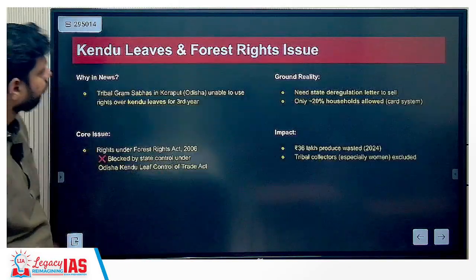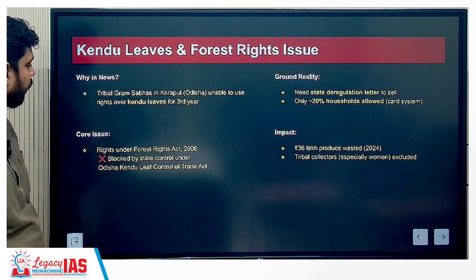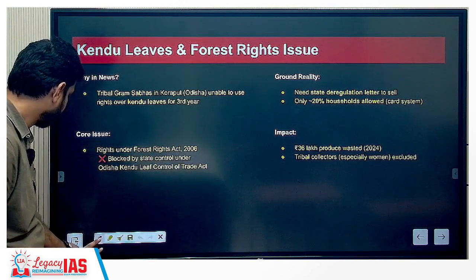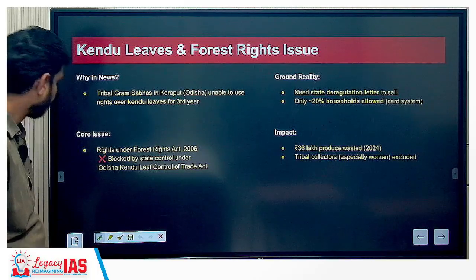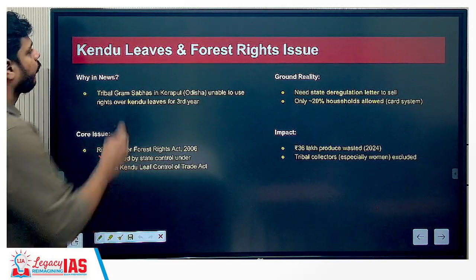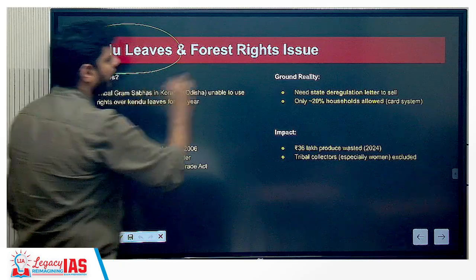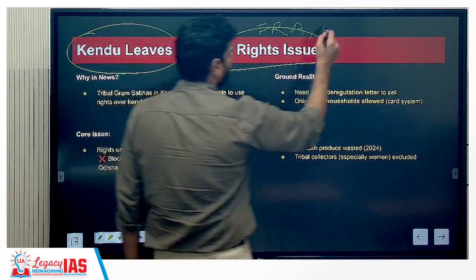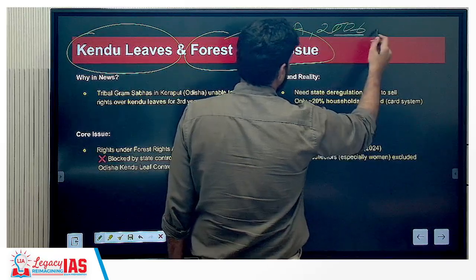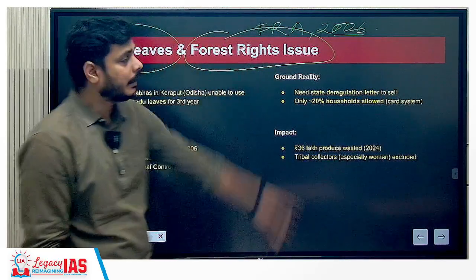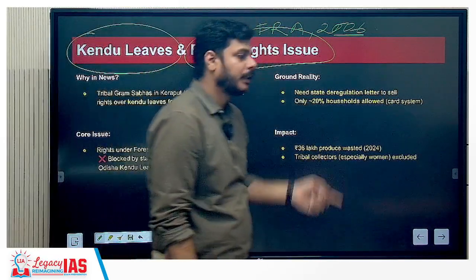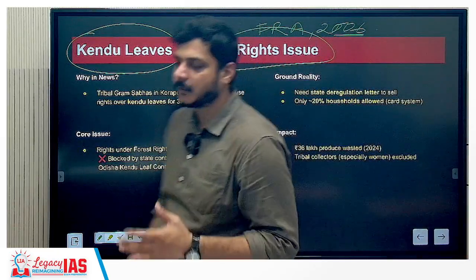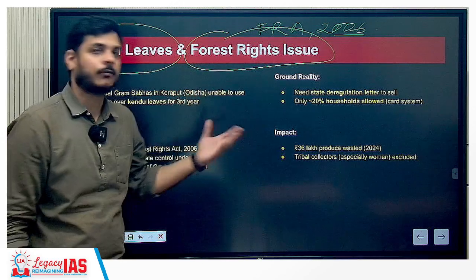Now coming to the next topic. This relates to Kendu leaves and the forest rights issue. Okay, this is about a minor forest produce versus the legislation, that is the Forest Rights Act of 2006. It has been 20 years since the Forest Rights Act has been there, and therefore this 20th year is very, very important, and therefore in prelims also you can find a question related to this Forest Rights Act.